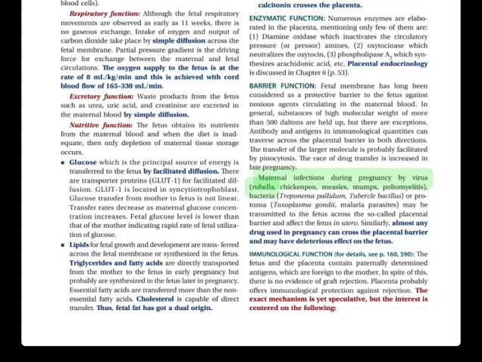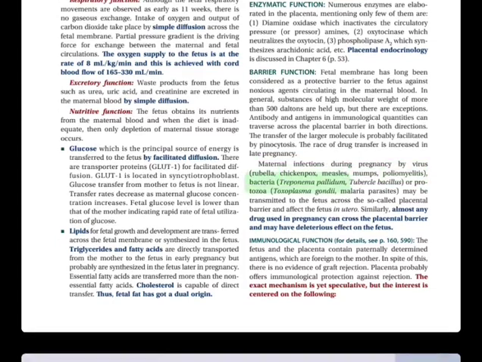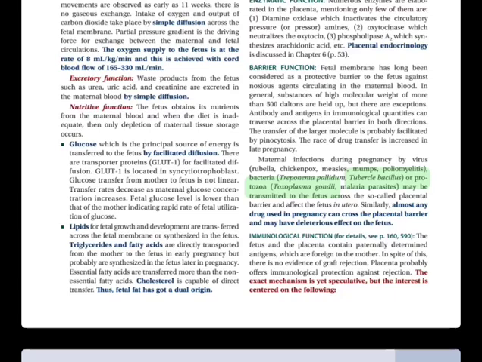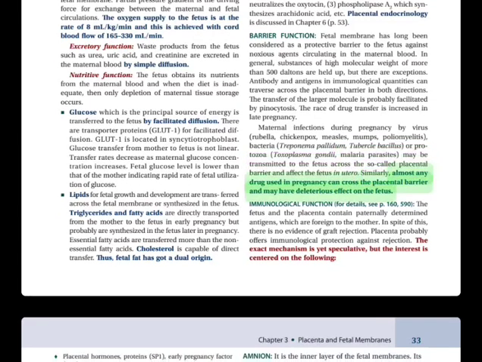Maternal infections during pregnancy by virus: rubella, chickenpox, measles, mumps, poliomyelitis; bacteria: Treponema pallidum, tubercle bacillus; or protozoa: Toxoplasma gondii, malaria parasites, may be transmitted to the fetus across the so-called placental barrier and affect the fetus in utero. Similarly, almost any drug used in pregnancy can cross the placental barrier and may have deleterious effect on the fetus.